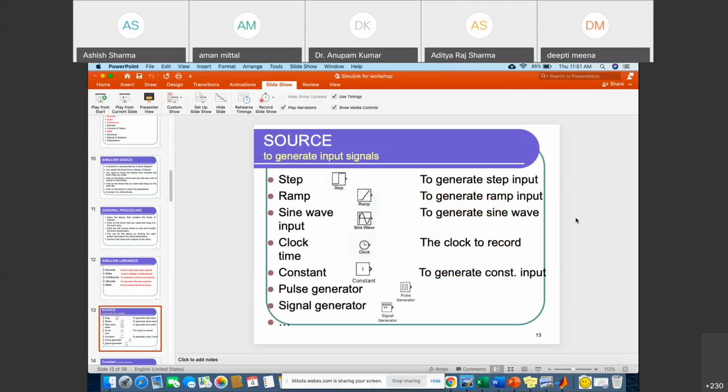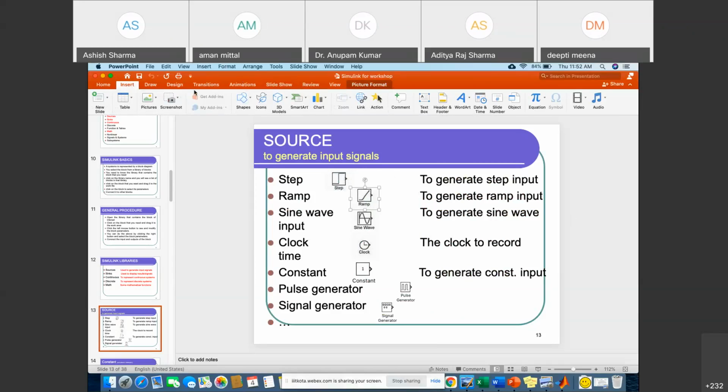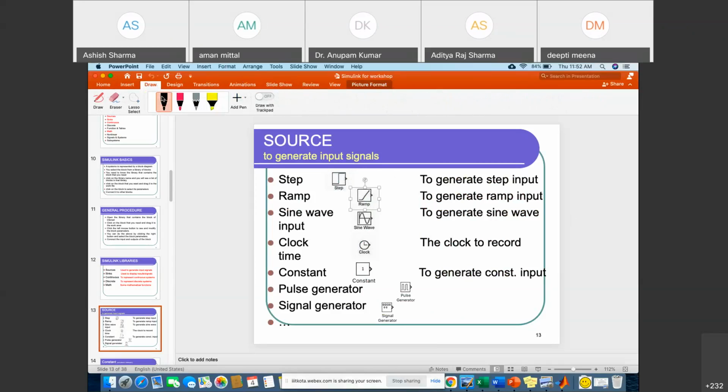So what will be the source? I just explained about the source through the Simulink browser. Now you can see that if we have a step signal, then it can be represented by this block in MATLAB, which is used to generate the step input. Similarly, in case of ramp, to generate the ramp input. I think most of the participants are familiar with step and ramp, so no need to explain such things.